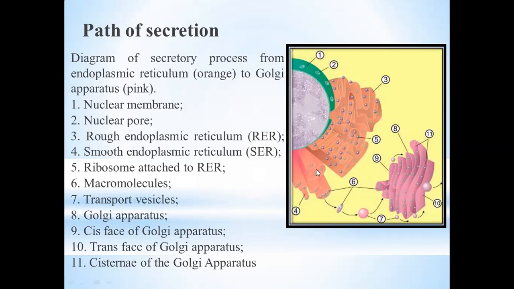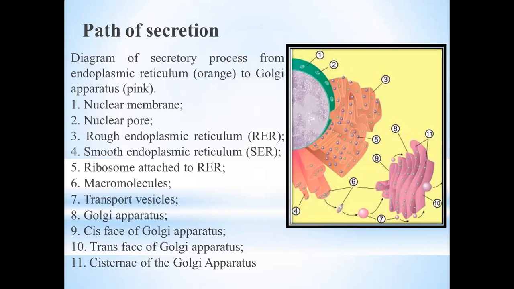So from rough endoplasmic reticulum, it just moved to smooth endoplasmic reticulum. As you know, ribosomes are usually attached to the rough endoplasmic reticulum. So from rough endoplasmic reticulum to smooth endoplasmic reticulum and then to ribosomes. The secretory pathway we are discussing here first starts from the nuclear membrane, then goes to the nuclear pore, then to rough endoplasmic reticulum, then to smooth endoplasmic reticulum and moves towards ribosomes.